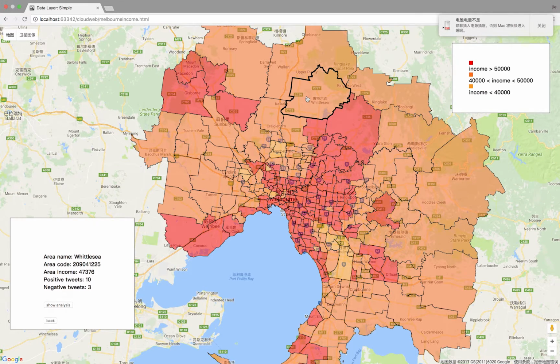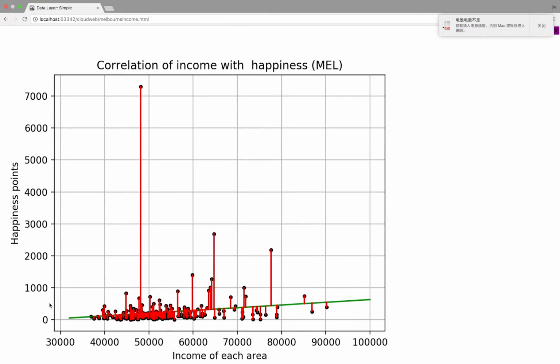In the left corner, we can show the average income of that area and the amount of positive and negative tweets. So with 10 positive tweets minus 3 negative tweets, we will get a happiness of 0.7. We do the same thing for each area. We get the happiness points with their incomes. We can conduct a simple linear regression to check the correlation between income and happiness points.